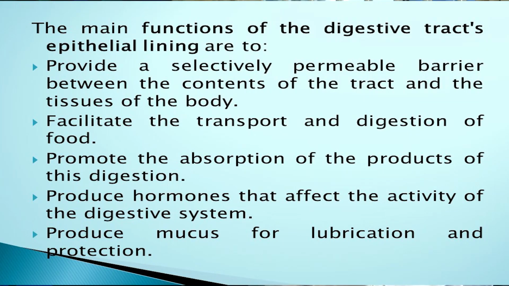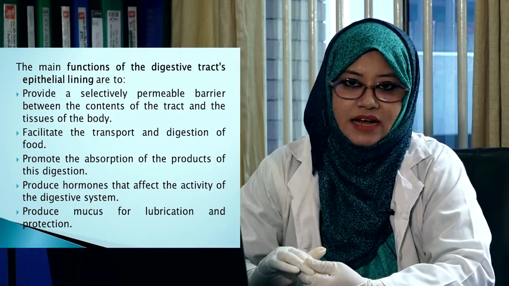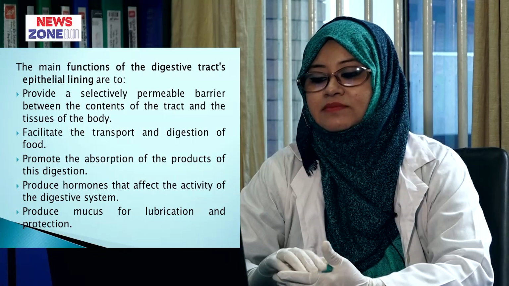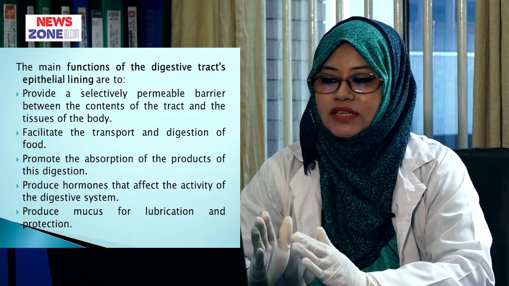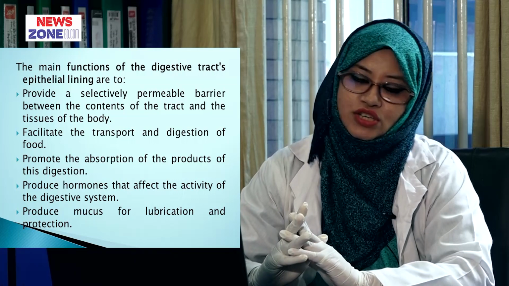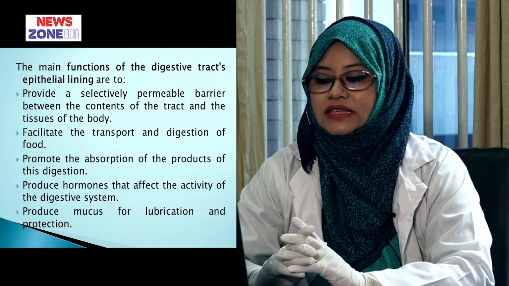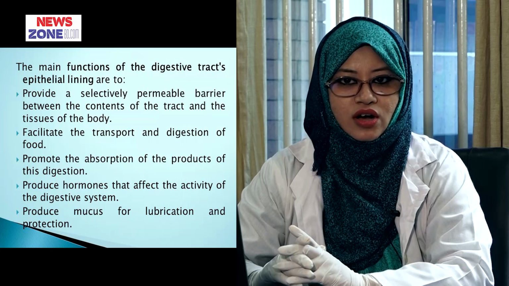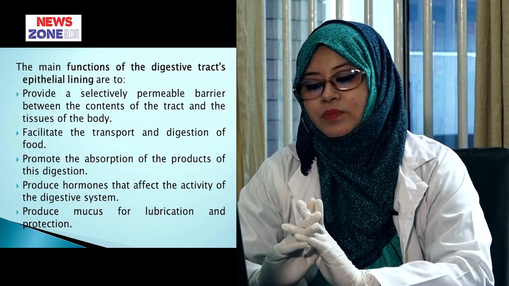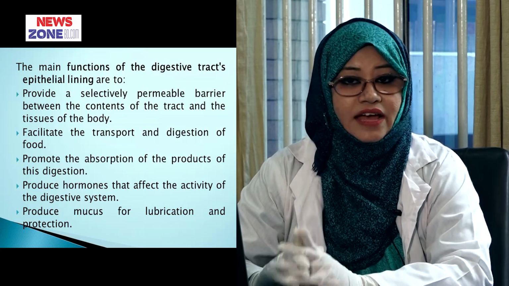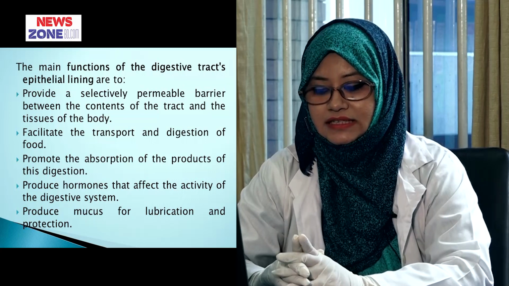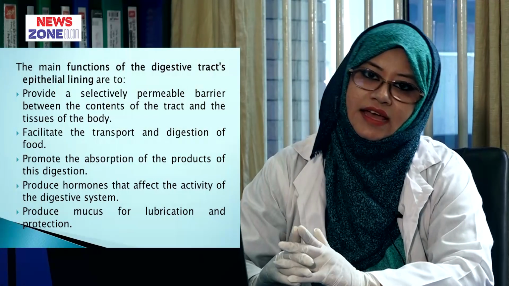What are the functions of this epithelial lining of the mucosa? The functions are to provide a selectively permeable barrier between the contents of the tract and the tissue of the body, facilitate the transport and digestion of food, promote the absorption of the products of this digestion, produce hormones that affect the activity of the digestive system, produce mucus for lubrication and protection.